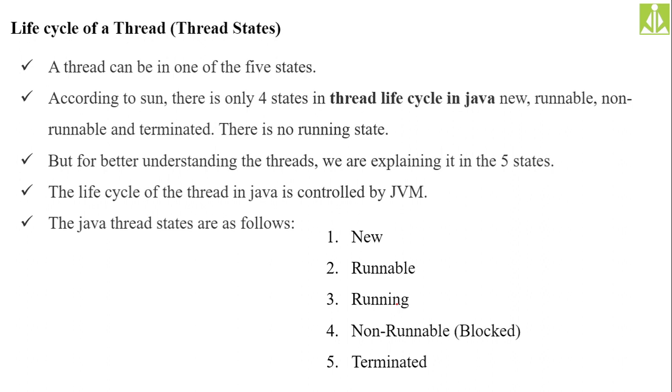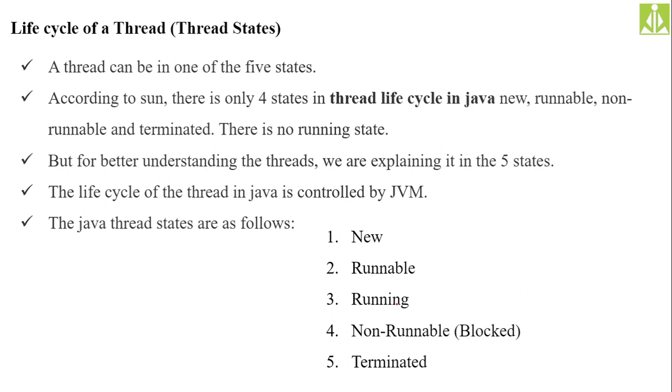Those states are as follows. In the life cycle, the 5 states are: the new state, the running state, the runnable state, the non-runnable state, which is also the blocked state, and finally the terminated state.